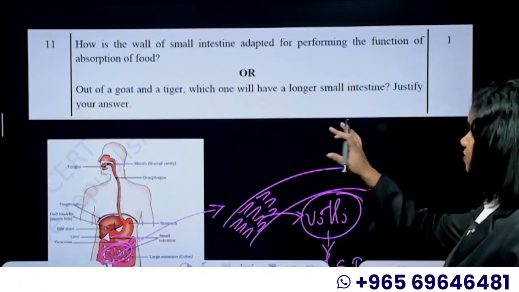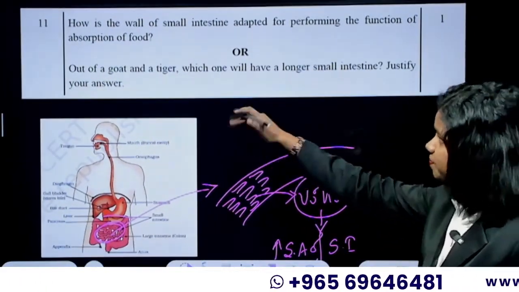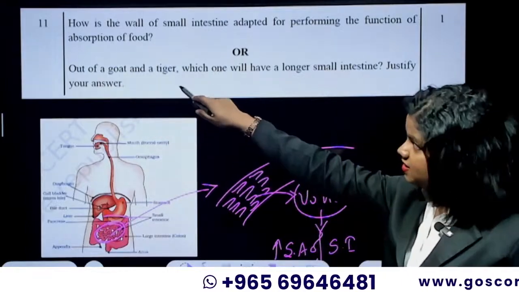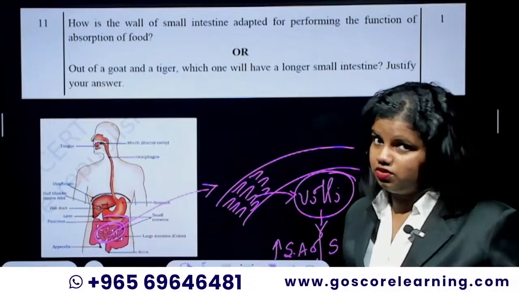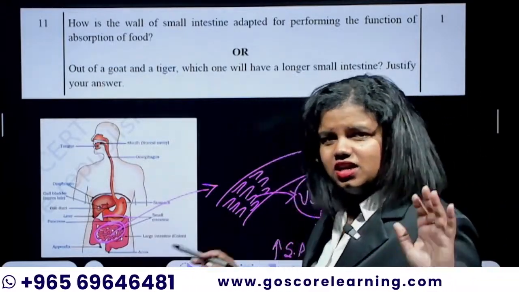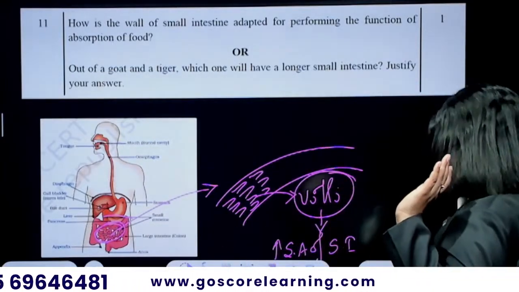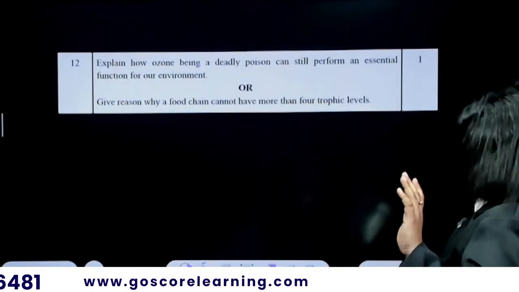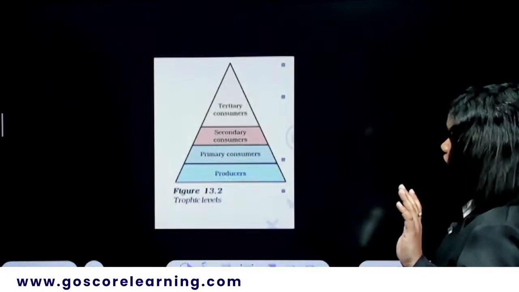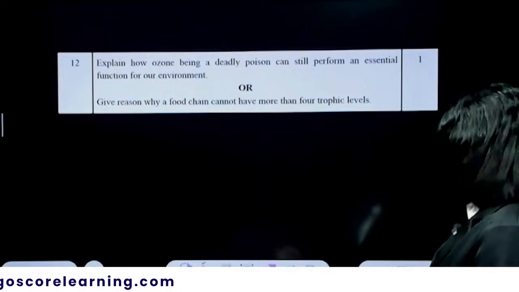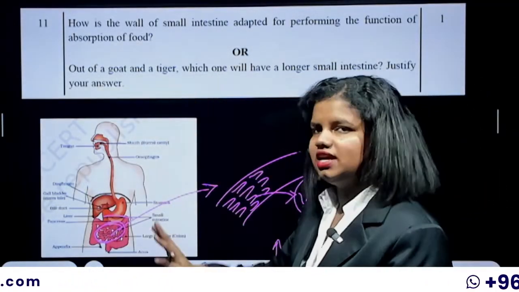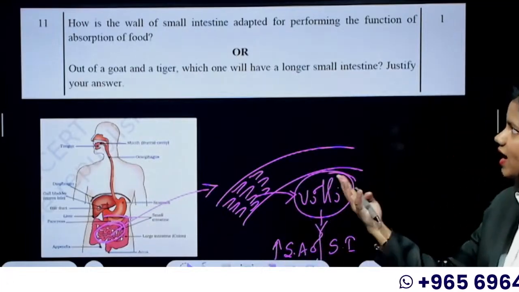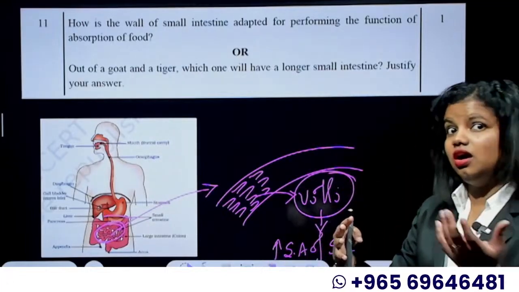That's it. Then the next question: out of a goat and a tiger, which one will have a long or small intestine? Justify your answer. Again, it's the same pattern of question from the same topic. They're asking how a goat's small intestine is different from a tiger's, and why they're different.